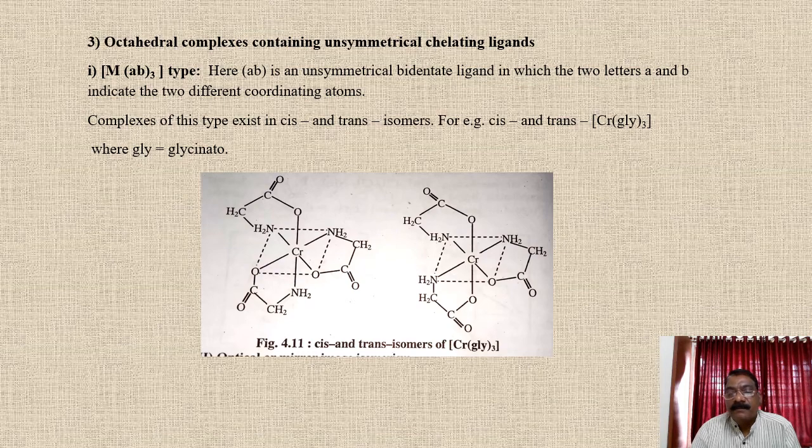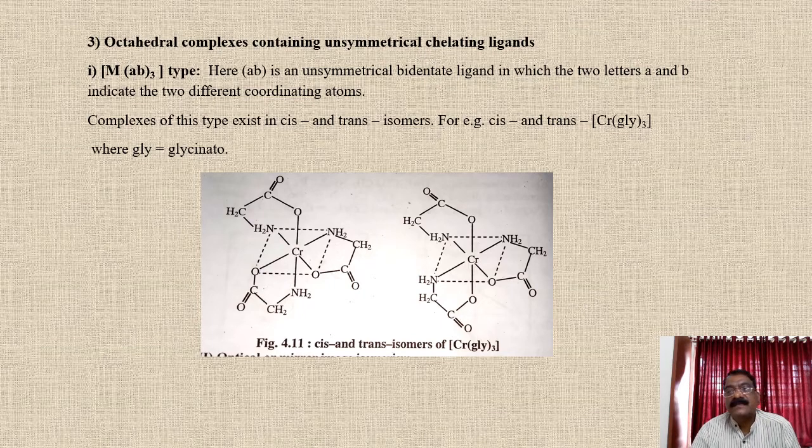Unsymmetrical means the bidentate ligand has two atoms which are joined to the metal atom, and they are different. When we consider the symmetrical, that means ethylene diamine, both attach to the metal by nitrogen. But when at one position there is nitrogen and at another position there is oxygen, two different donor atoms, at that time that ligand is unsymmetrical. And here we see that the glycinate ligand can show such unsymmetry. Here the point of attachment of the glycinate ligand to the metal atom is one through nitrogen and another through oxygen, and so we have such types of complexes.